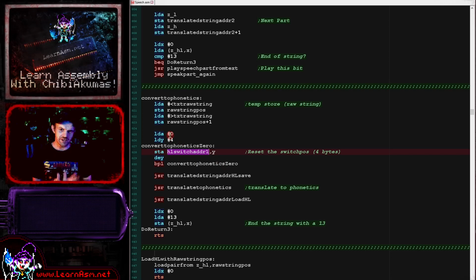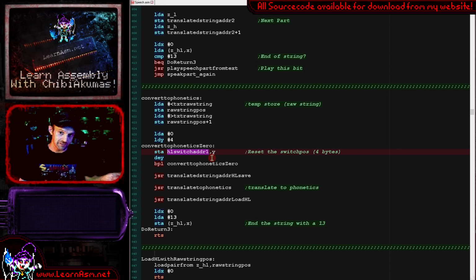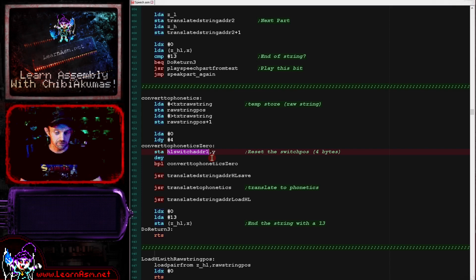These switch addresses are used to remember the last 2 positions of the vowels in the speech for when we do that pitch up or down shift for questions or full stops. So these are going to be used during the rest of the code, but they're being initialized to 0, I guess, just in case there are no vowels in our speech. Pretty unlikely, but again, this was something that the original code had. I've not taken anything out except where it doesn't reduce the functionality of the result, so this has been left in. Okay, so that's clearing our data here.